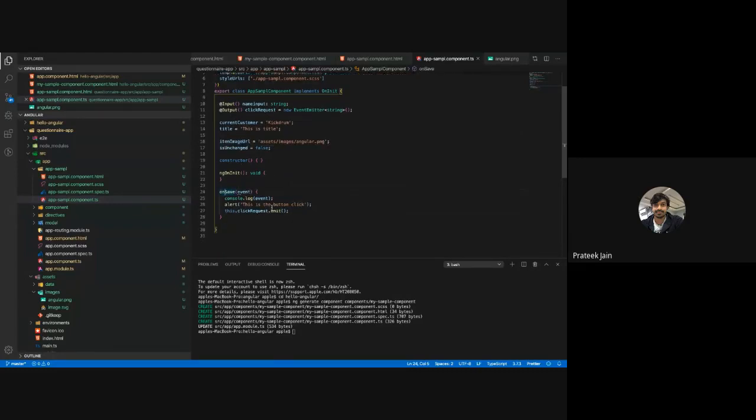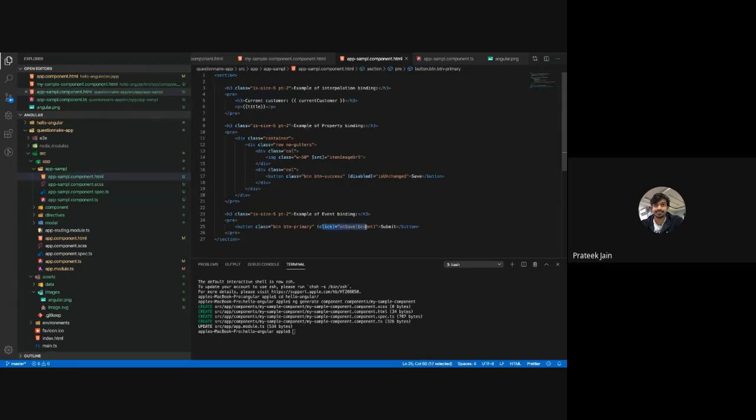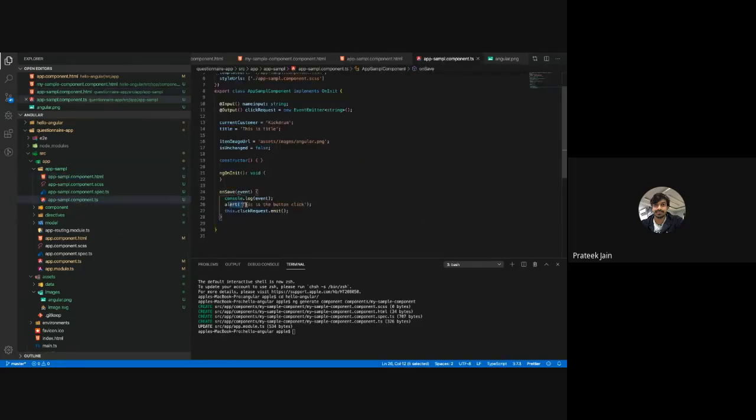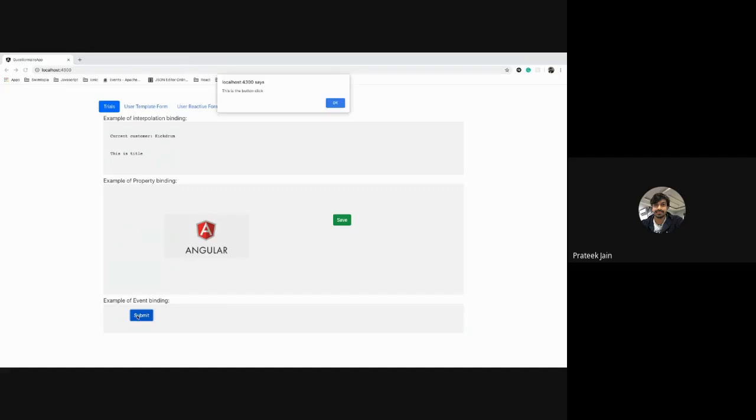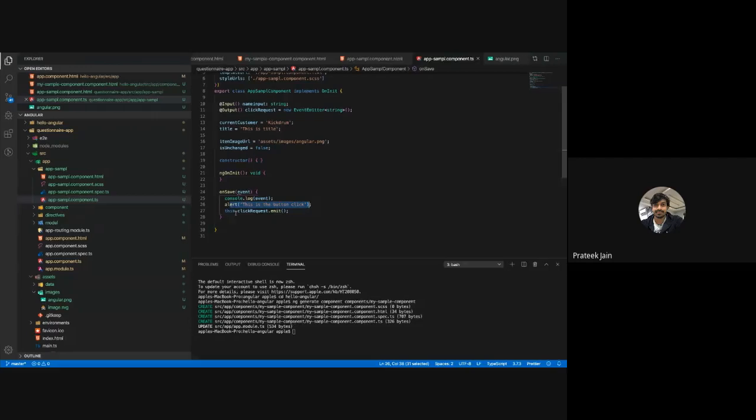So when my on save function is written like this, this function is going to get called when I click on this button. Why? Because I have done an event binding by using this on click event for this button. If you see what is written inside that function, there is an alert which says this is the button clicked. When I go here and click on this submit button, I am getting this is my button click. This way I am getting my event handling.